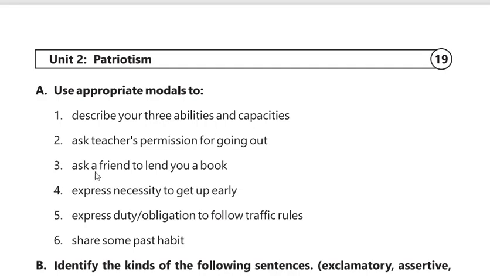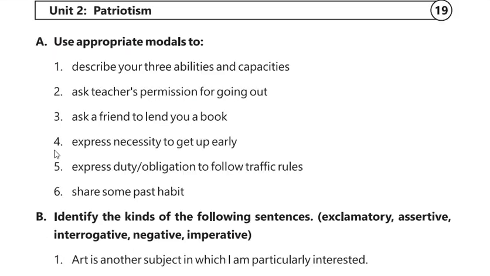Number 3 is ask a friend to lend you a book. Would you please lend me a book? Number 4, express necessity to get up early. This shows obligation. So we have read that to express obligation, we use the modal verbs should, must, need, and ought to. You have to make a sentence by using these words. For example, you should get up early to offer prayer.